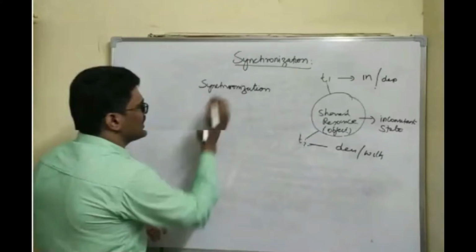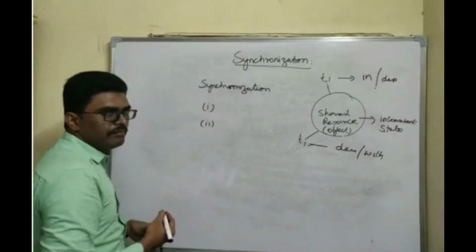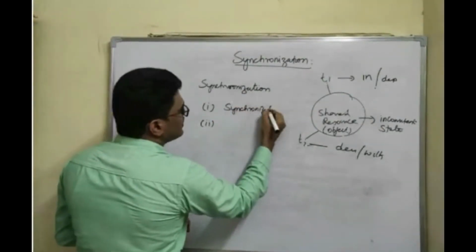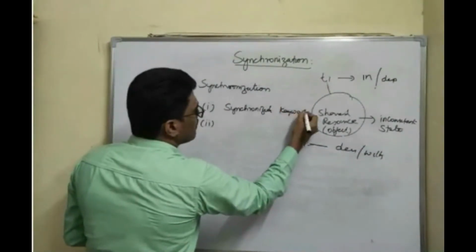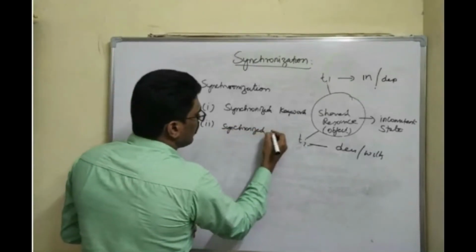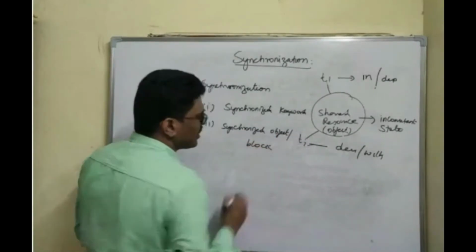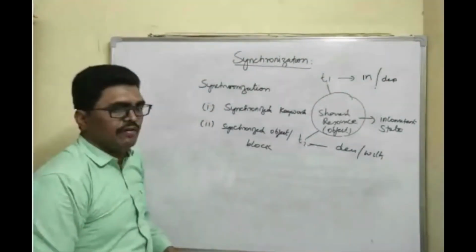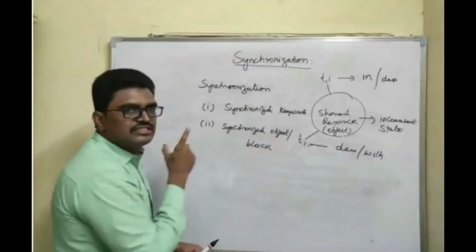Synchronization in Java can be implemented in two ways. One is by using the synchronized method or synchronized keyword. The second one is the synchronized object, or we'll call it the synchronized block. So there are two ways to achieve synchronization in Java: one is by using the synchronized keyword, the second is by using a synchronized object.